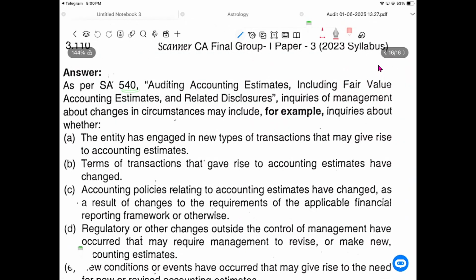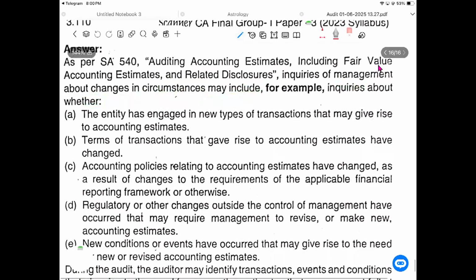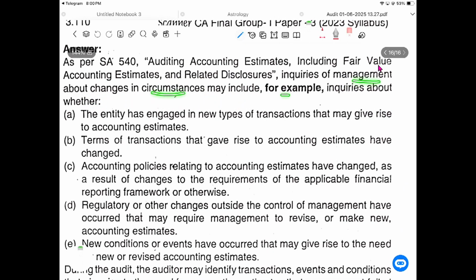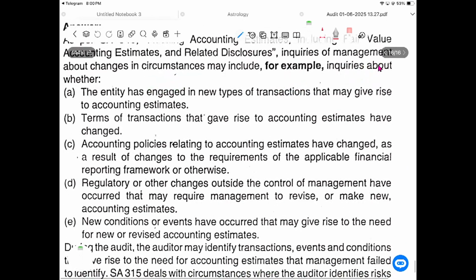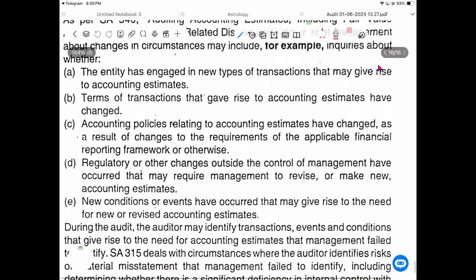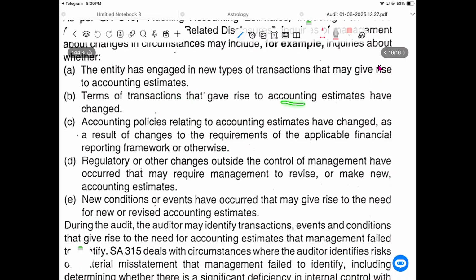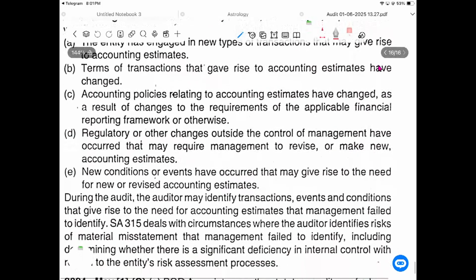SA 540, Auditing of Accounting Estimates, including Fair Value Accounting Estimates and Related Disclosures. The inquiry of management covers circumstances such as: the entity has engaged in a new type of transaction that may give rise to an accounting estimate, for example a new type of transaction or higher turnover than the previous year. Terms of transactions which give rise to accounting estimates have changed. Previously, the transaction had a 15 days period of credit. Now it is a 45 days period of credit. Different policies are to be changed.